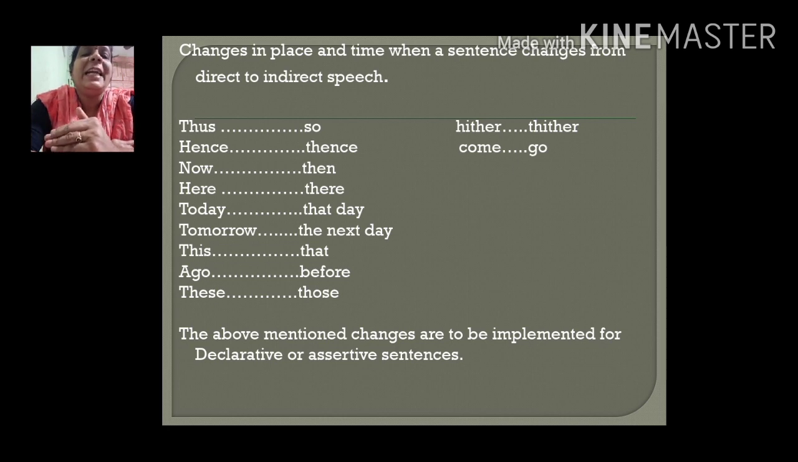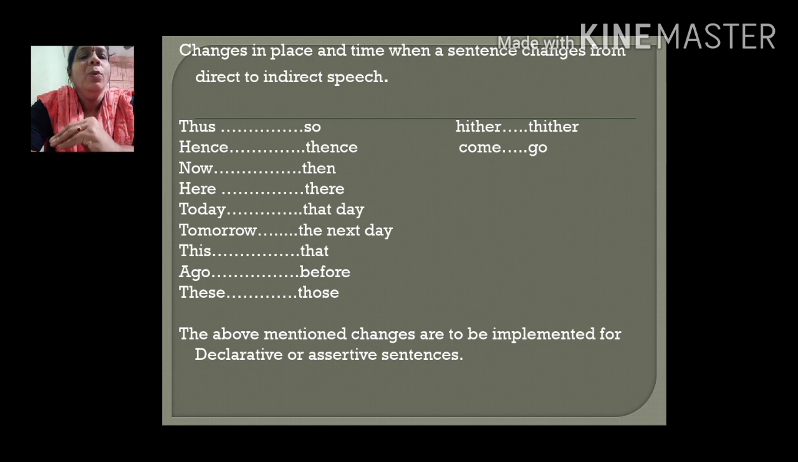Today will change to that day in the indirect speech sentence. Tomorrow will change to the next day or the following day in the indirect speech. This will change to that. Ago will change to before. These will change to those. Suppose you have a sentence with the word these in direct speech, it will change to those in the indirect speech sentence. And hither will change to thither. And come will change to go. We should notice all these and observe properly how they should be changed.